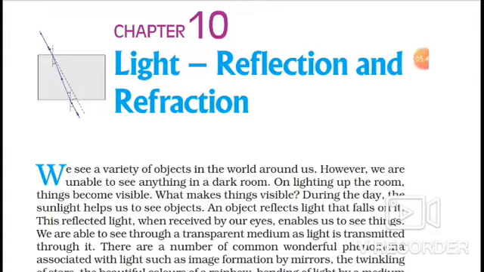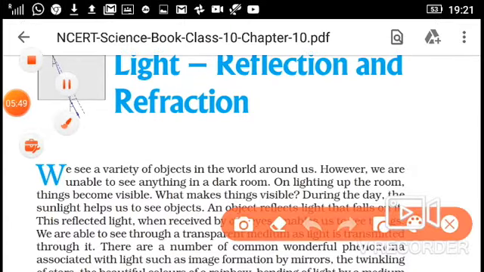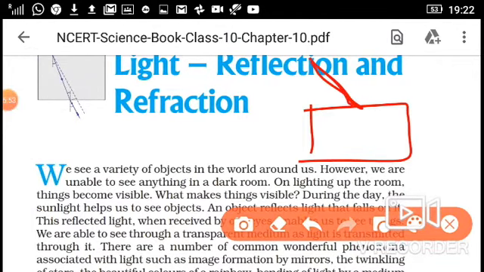Now I know you are thinking, why does the light bend? Okay, because when it is in air, the speed of light is more, and when it enters the glass, its speed decreases, so it bends.